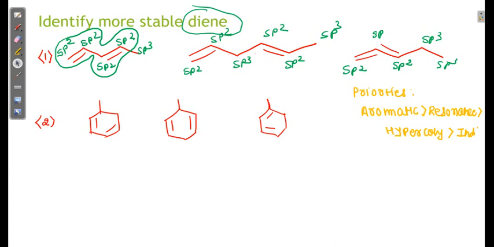So if resonance is there, it is always more stable.